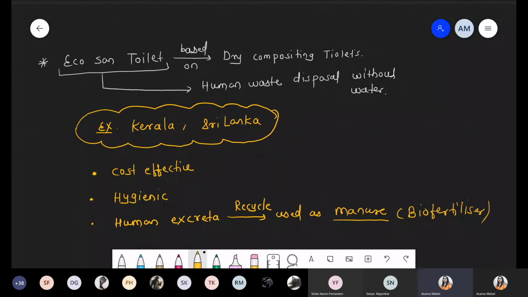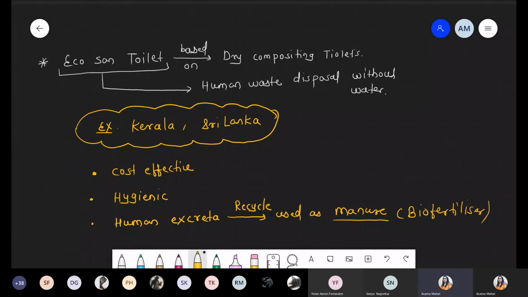Okay, have you got this point? What is the meaning of eco sand toilet? A question was asked from here, I think in 2010 or 11, something like ten years ago. That is human waste disposal without water. That's why it is called the eco sand toilet. Is this point clear, everyone?